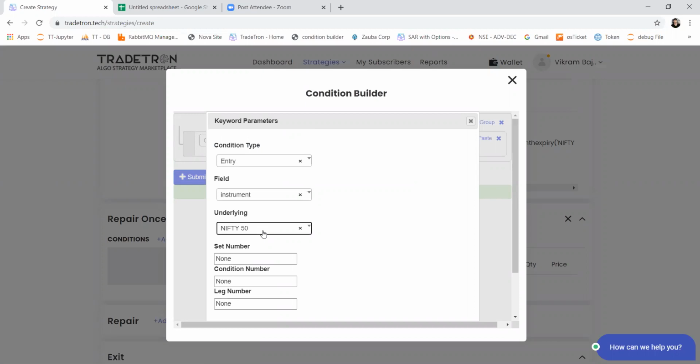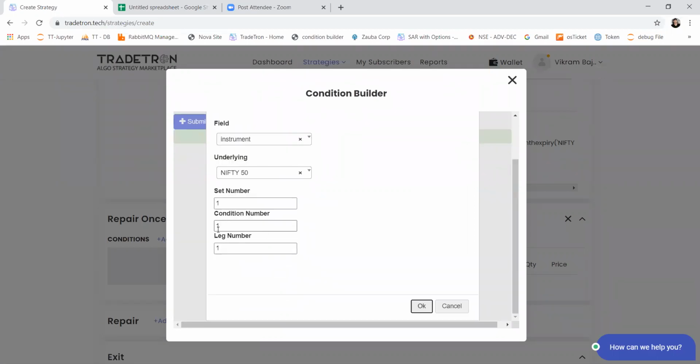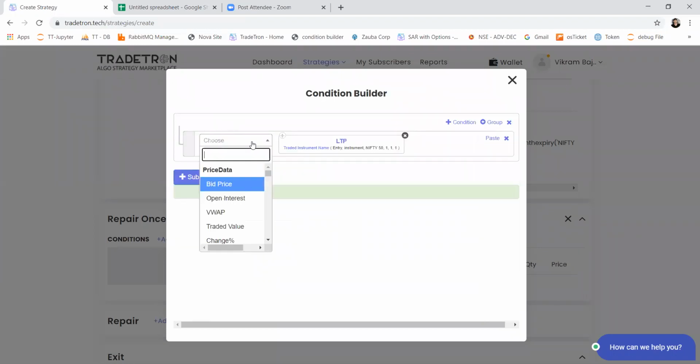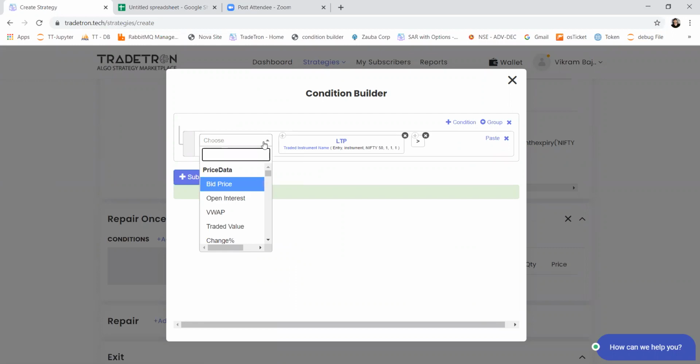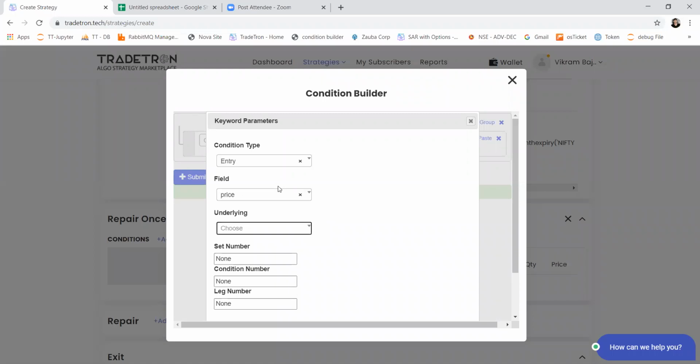So I want to select the LTP of the instrument which was traded in the first leg of my set 1. So that's why I'm putting leg number as 1 here. I'm selling the option, so my stop loss will be if LTP is greater than the traded instrument price, which I can get from here.